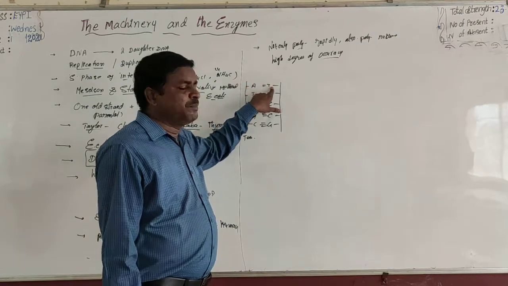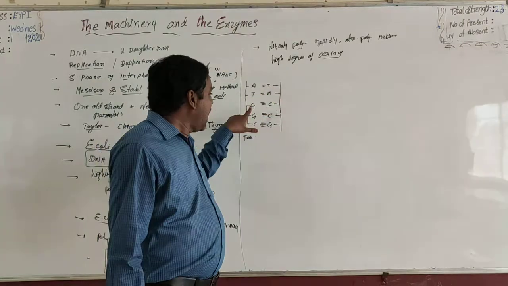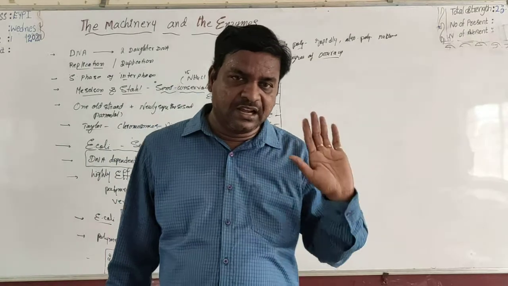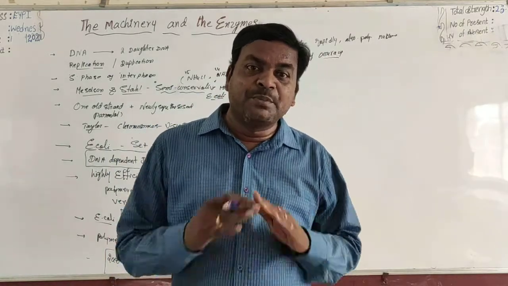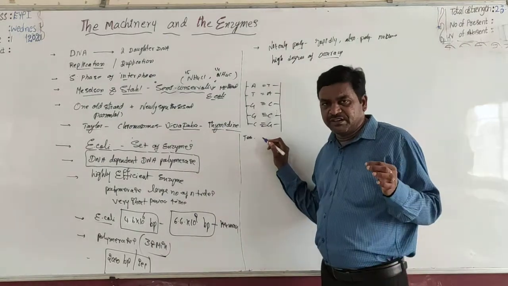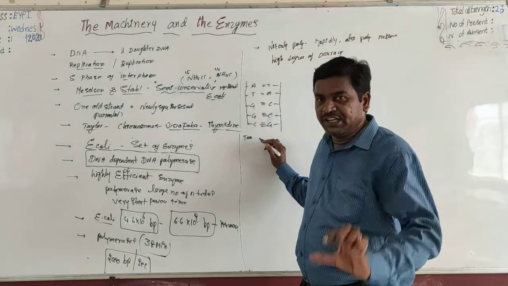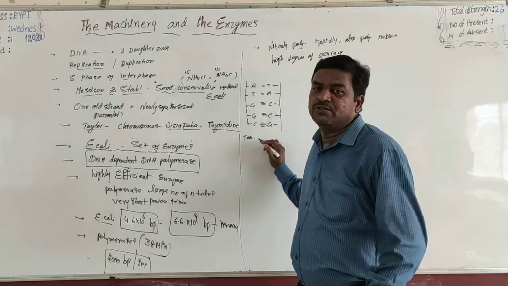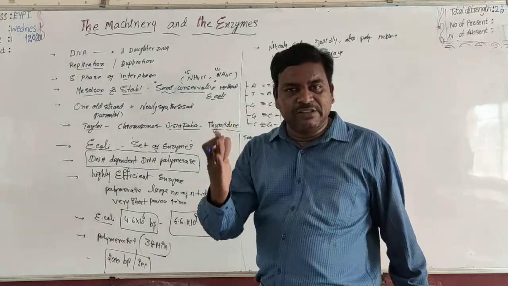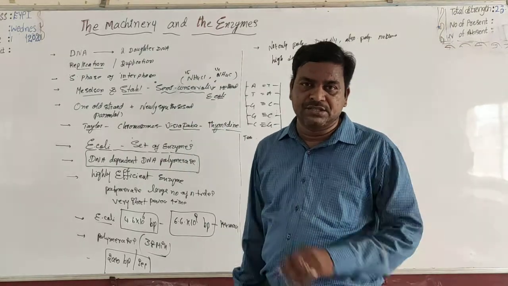A is always complementary with T, but not with G and C. G is always complementary with C, but not with A and T. No mistakes. This enzyme will complete the process in a very short period of time and very rapidly, but it maintains the quality, it maintains a high degree of accuracy. It polymerizes all the nucleotides exactly with their complementary letters, but not with the non-complementary letters.